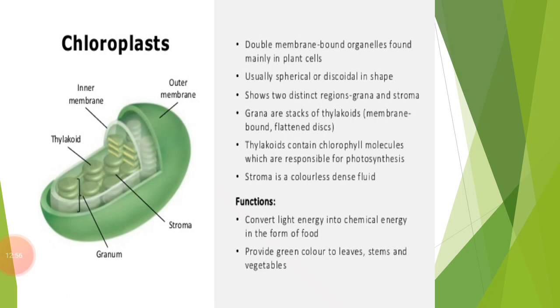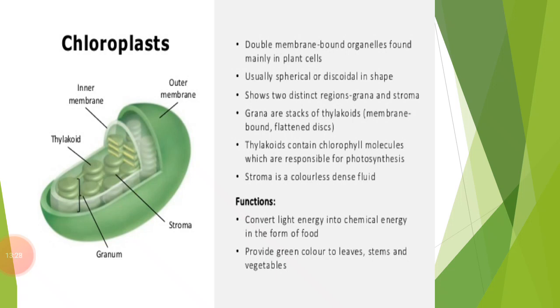The second part is a closed, flat, stack-like membrane system, which is known as grana. So look at the diagram given to you, grana is also there. So what is grana? Grana is a closed, flat, stack-like membrane system. So these are the two distinct parts of the chloroplast.